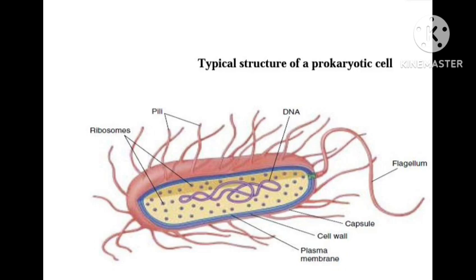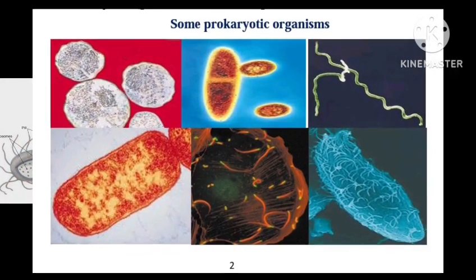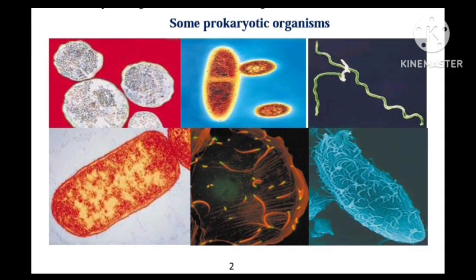In the center, the cytoplasm contains a thread-like structure called the nucleoid. This DNA holds the genetic information; it is the storehouse of genetic information and transfers it from one generation to another. Here are some prokaryotic organism pictures and the typical structure of a prokaryotic cell.